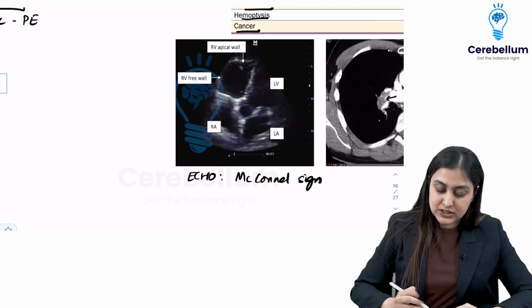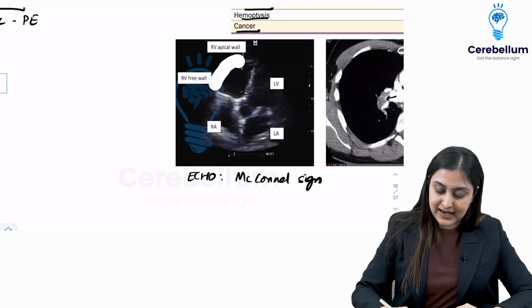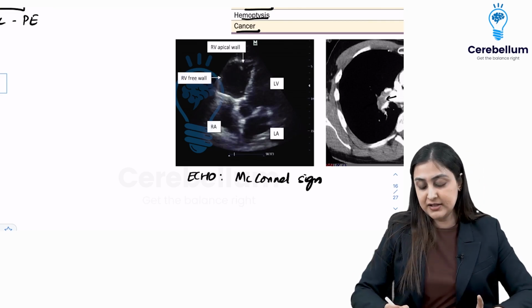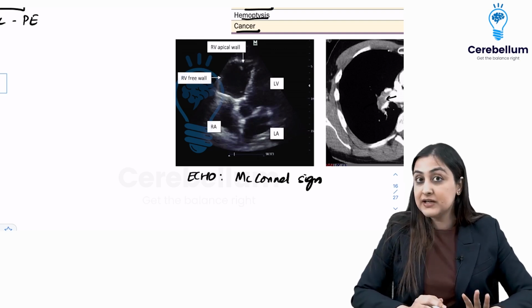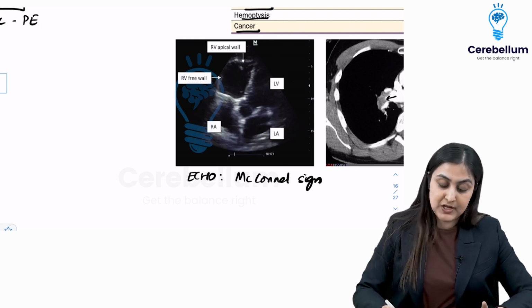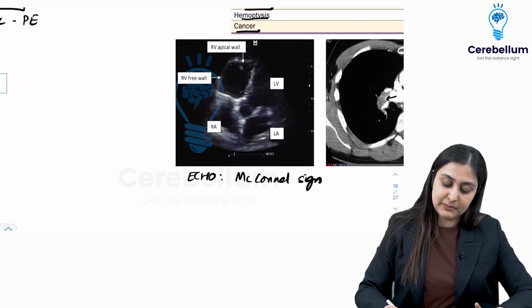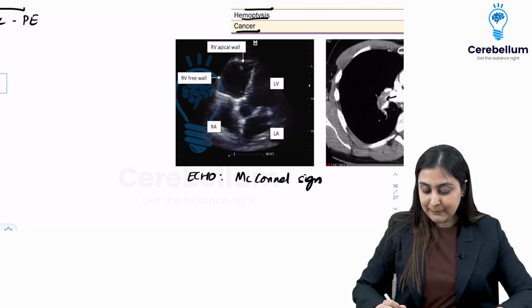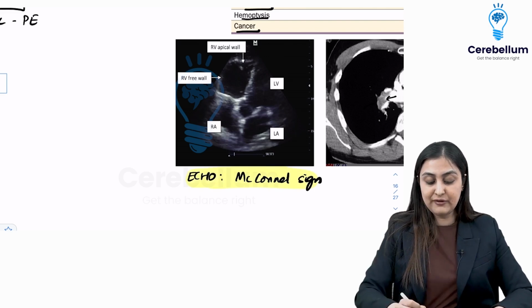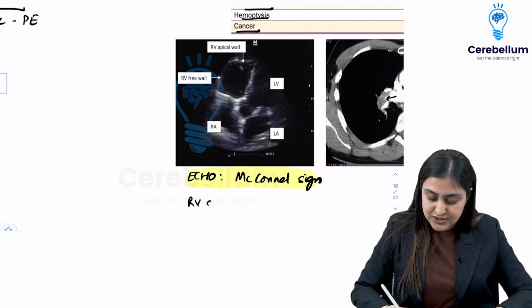In McConnell sign, what you're going to see is that the right ventricular free wall is tired. It is akinetic, but the apical wall is not giving up. It is like, I am going to pump. So this is hyperkinetic, but the RV free wall is akinetic. That is known as the McConnell sign, which is a sign of right ventricular strain.